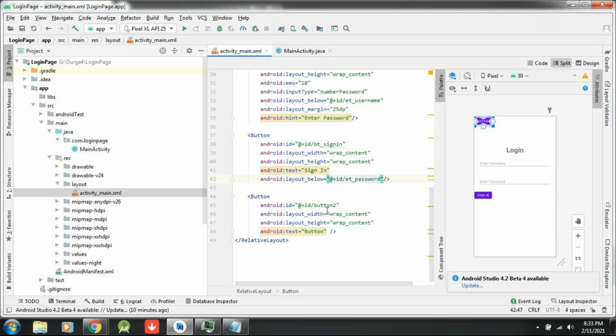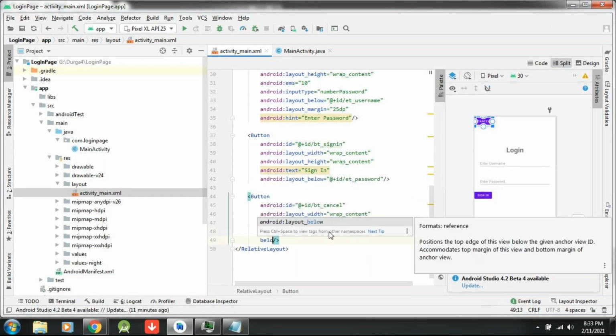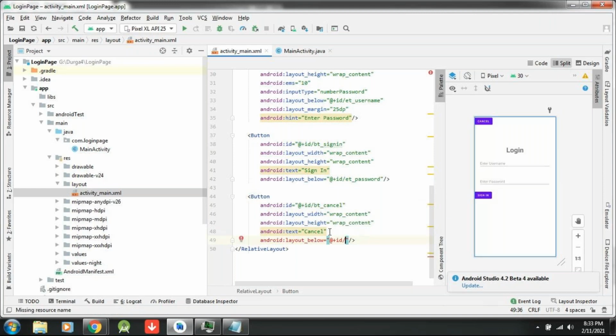Similarly, I will change this button to bt underscore cancel. Consider it is the cancel button. If I click cancel, I will erase all the fields the user entered. Make it wrap content, height wrap content, and the text I am changing to Cancel. Now the below property: at the rate plus id by, this is also below password. But look, both are together.